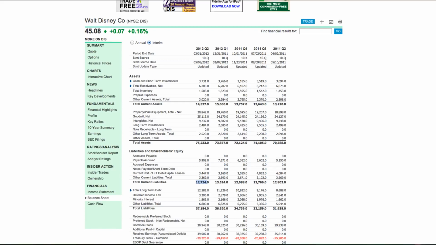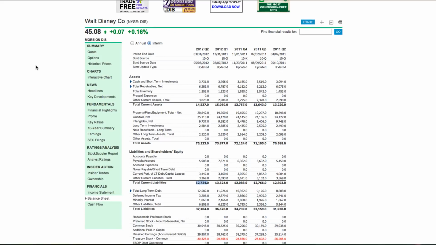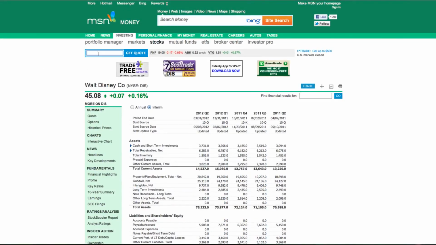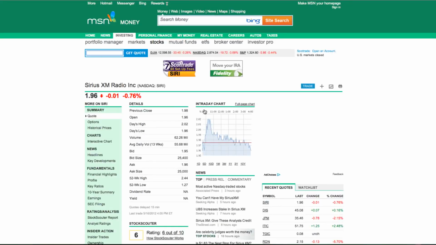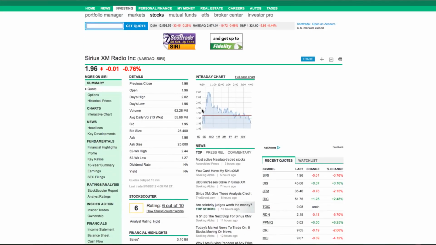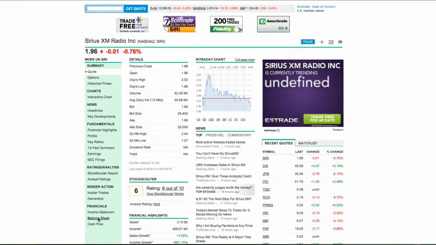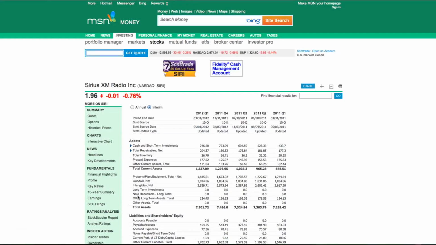If you really were interested in buying Walt Disney and all the other fundamentals that we're going to talk about in the follow-on lessons checked out, maybe this is something that you would go ahead and assume the risk on, knowing that it is pretty close to 1.0. So let's go ahead and look at Sirius Satellite Radio. So we're just going to go up to the top. We're going to type in SIRI and hit enter. And we're going to come on down to the financial section, and we're going to go ahead and click on the balance sheet and make sure that you're on interim.